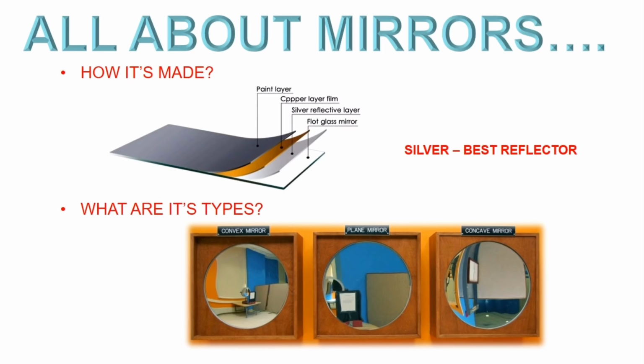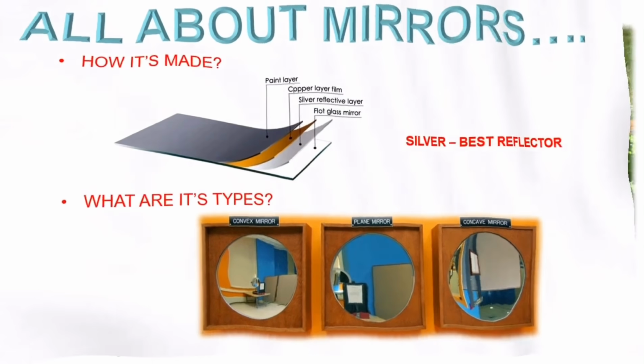Okay, now there are different types of mirrors. Mirrors are of two types. One is the plane mirror, the next is the spherical mirror. Under spherical mirrors, we have two types: one is concave, another is convex. We will explore them one by one in detail. First, the image formation of a plane mirror.